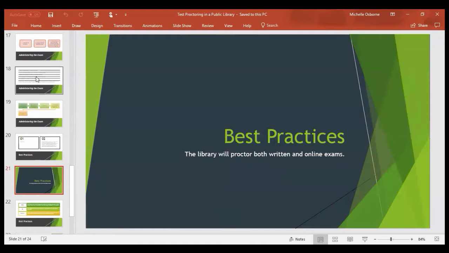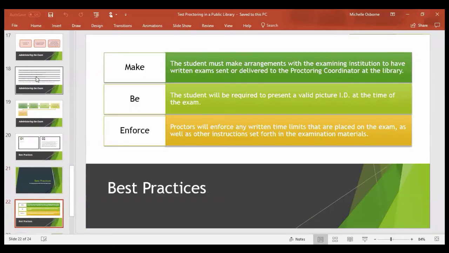The library, we do proctor both written and online exams. So just make sure when you have the student, make sure that you will have that space available, because we do both the written and the computer exams. And the student must make arrangements. Like I said, that's very important beforehand. They're required to, again, show their picture ID and enforce the written time limits. Those are very important things to remember when administering your exams.